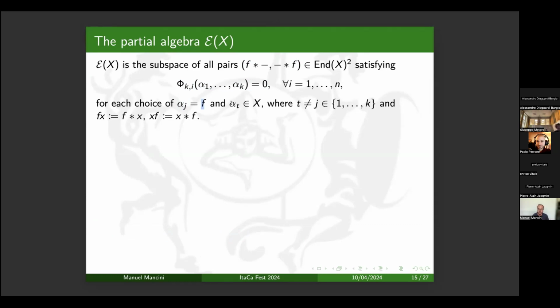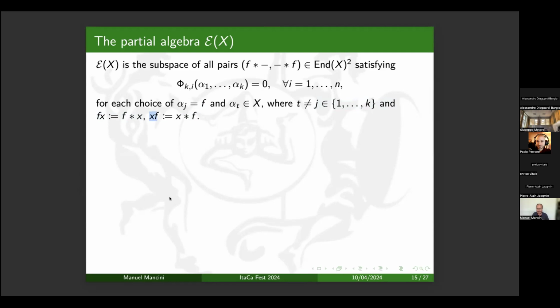And for all the other variables alpha t with t different from j, we put elements of X. We have to do this for all the choices of j from 1 to k. If I have an expression of the type f x, so f is on the left, then this means f star x. And the same if f is on the right, so this will mean x star f.